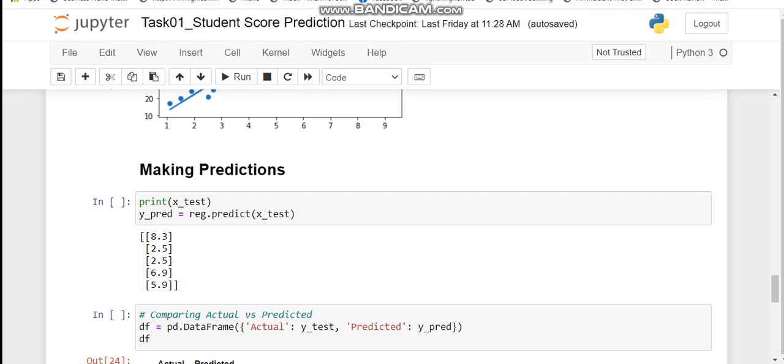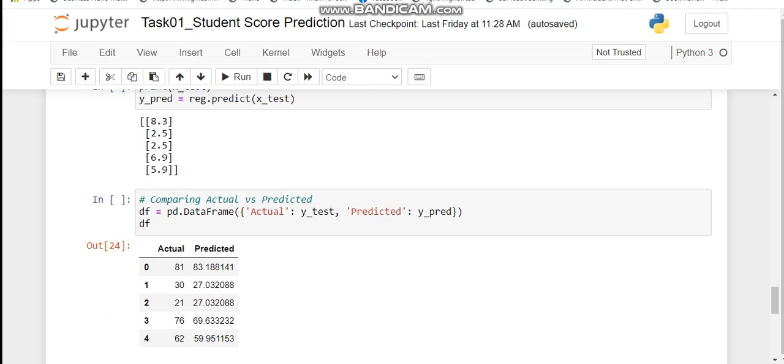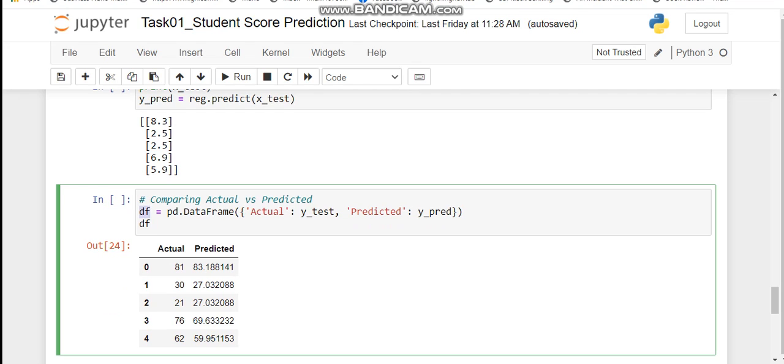Now since our model is trained, it's time to test it using the test data. For that we will use y_pred equals regression.predict(X_test). Now let's compare it with the original percentage which was given in the dataset. For this we will create a new data frame df having actual parameters and the predicted data.